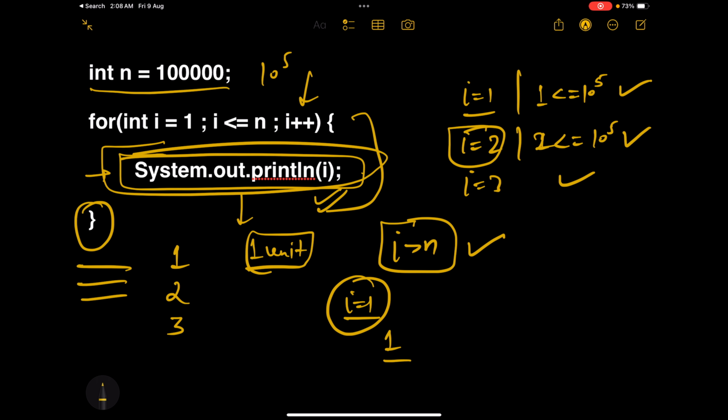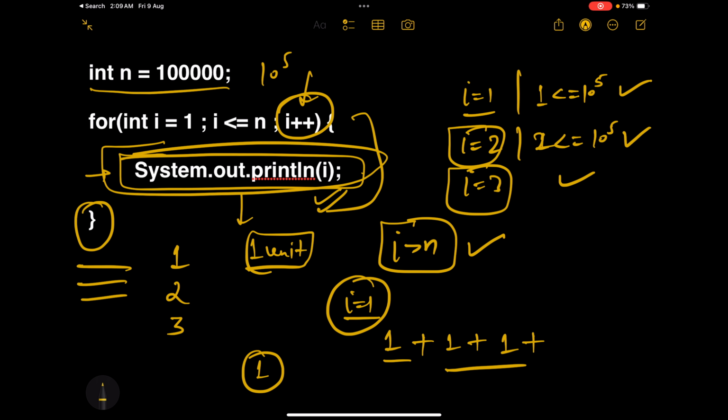Now when i is 2, this for loop will again take 1 unit of time. For i equals 3 also, it will take 1 unit of time because we are just printing i. And because we are incrementing i by 1 each time, it will go up to n, the nth time. So it would be 1.